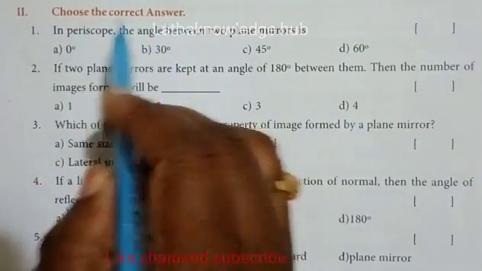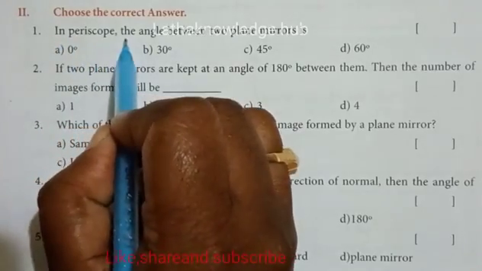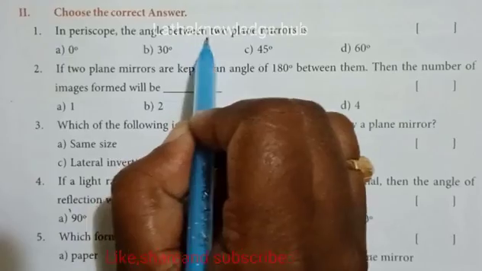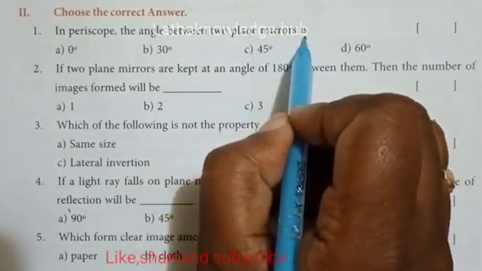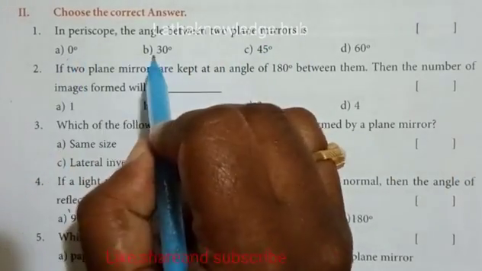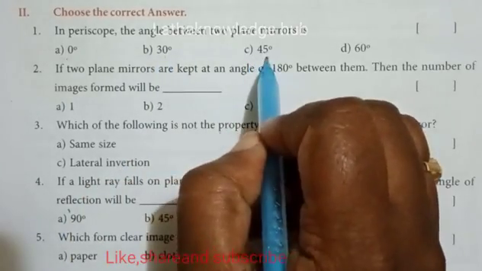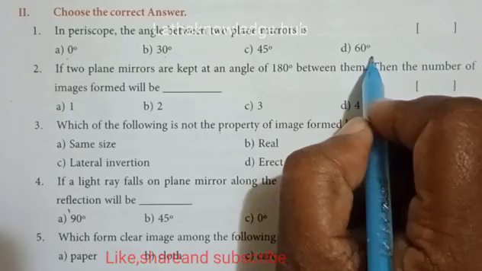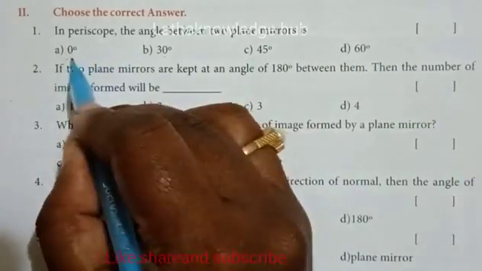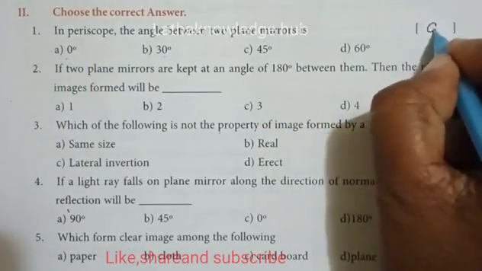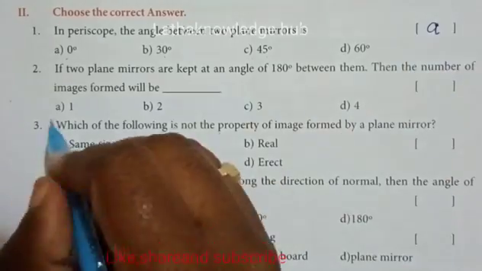Choose the correct answer. In a periscope, the angle between two plane mirrors is A 0 degrees, B 30 degrees, C 45 degrees, D 60 degrees. The answer is A, 0 degrees. That's why you wrote A here.